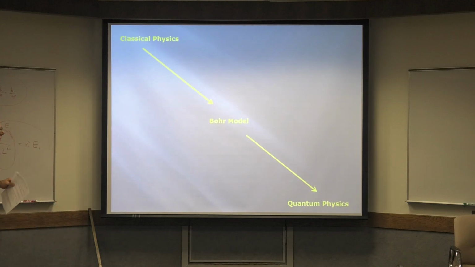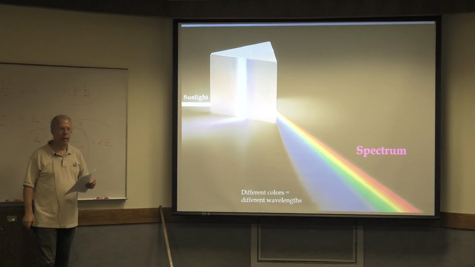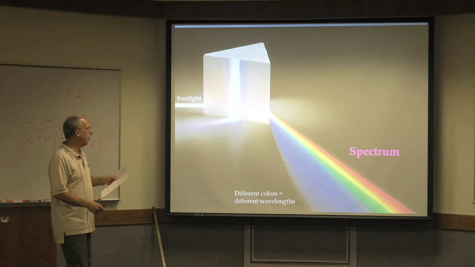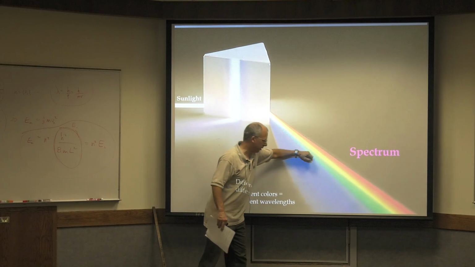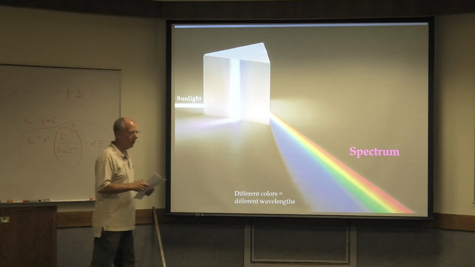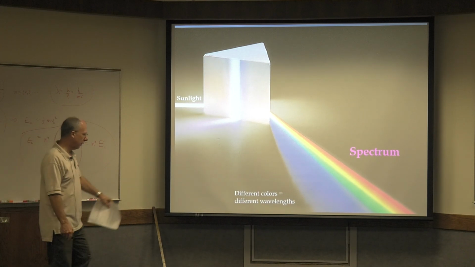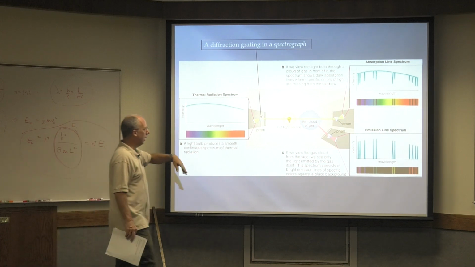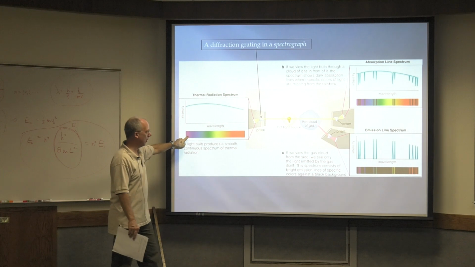So let me remind you of some things. Remember that chapter that we just spent like an hour on, 37, I think? It was before we did special relativity. And we talked about the fact that you shine light through a prism, it splits up into the spectrum because different wavelengths have different indices of refraction, different colors, different wavelengths. And then we went through this whole thing, remember, how you shine light through a prism and you get what I just discussed.